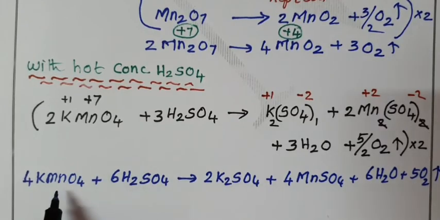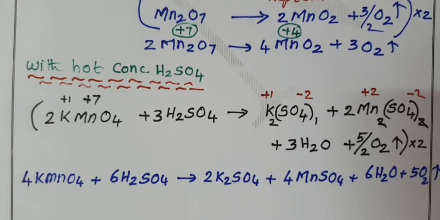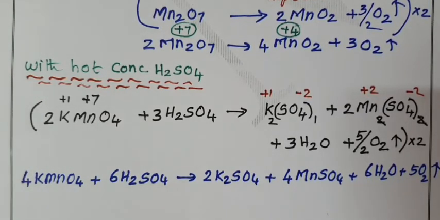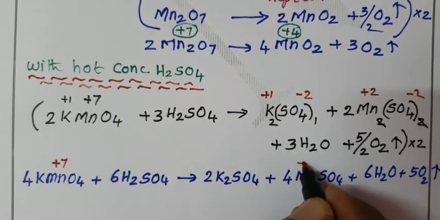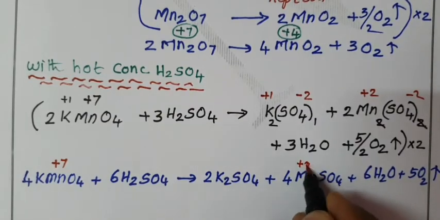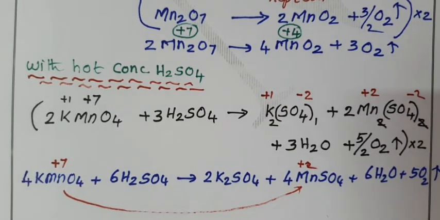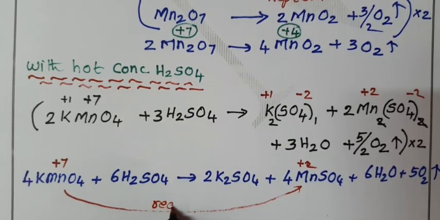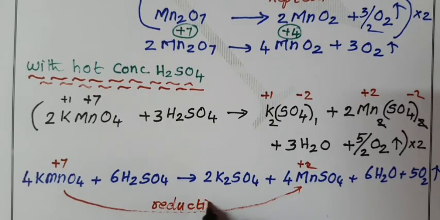Acidified potassium permanganate liberates oxygen. It is an oxidizing agent. Remember always, an oxidizing agent always undergoes reduction. Manganese oxidation state decreases from +7 to +2 oxidation state. If the oxidation number decreases, it is called reduction.